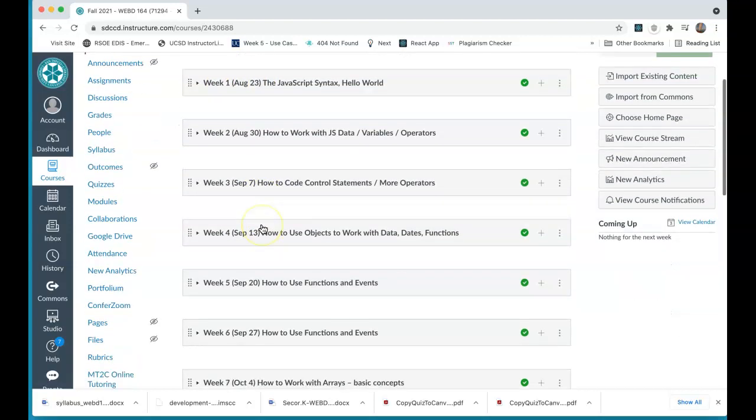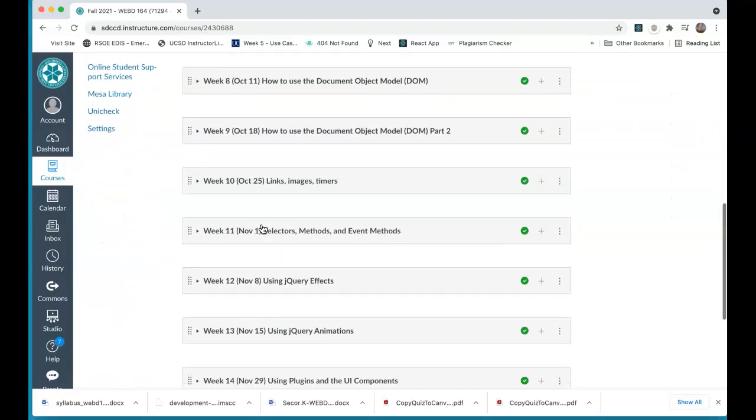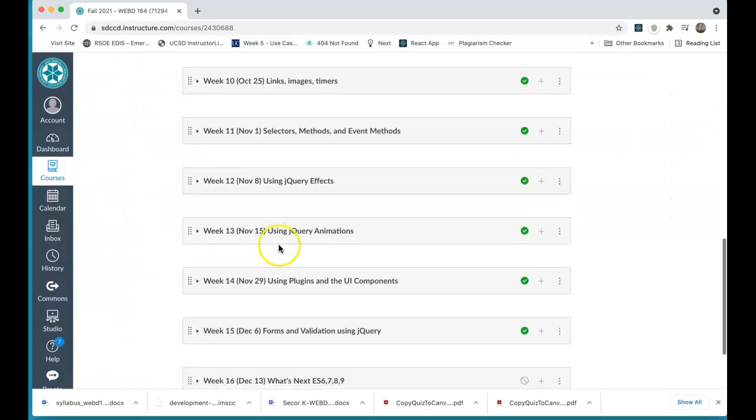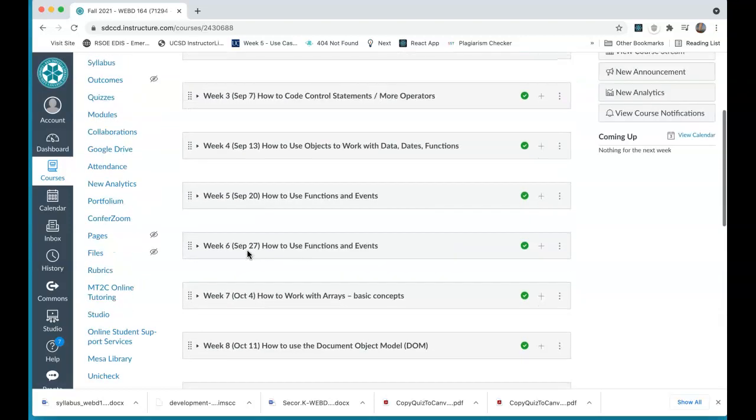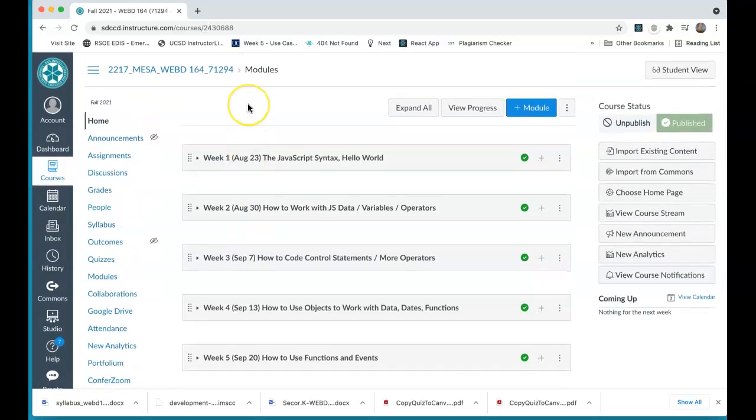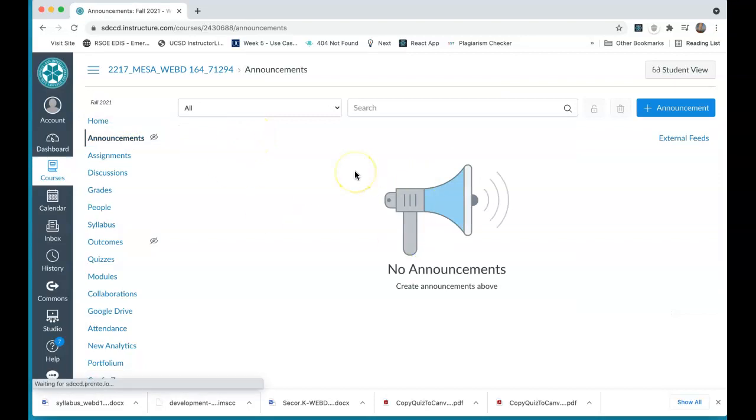Okay, so as we go through each of these, it's a 16-week course. You'll notice we skip over November 22nd because we're off for Thanksgiving. It is completely asynchronous. There are no scheduled meet times, which we'll talk about in a second. The announcements will be on the left side. You'll see announcements here. I'm going to make one shortly for the first week.